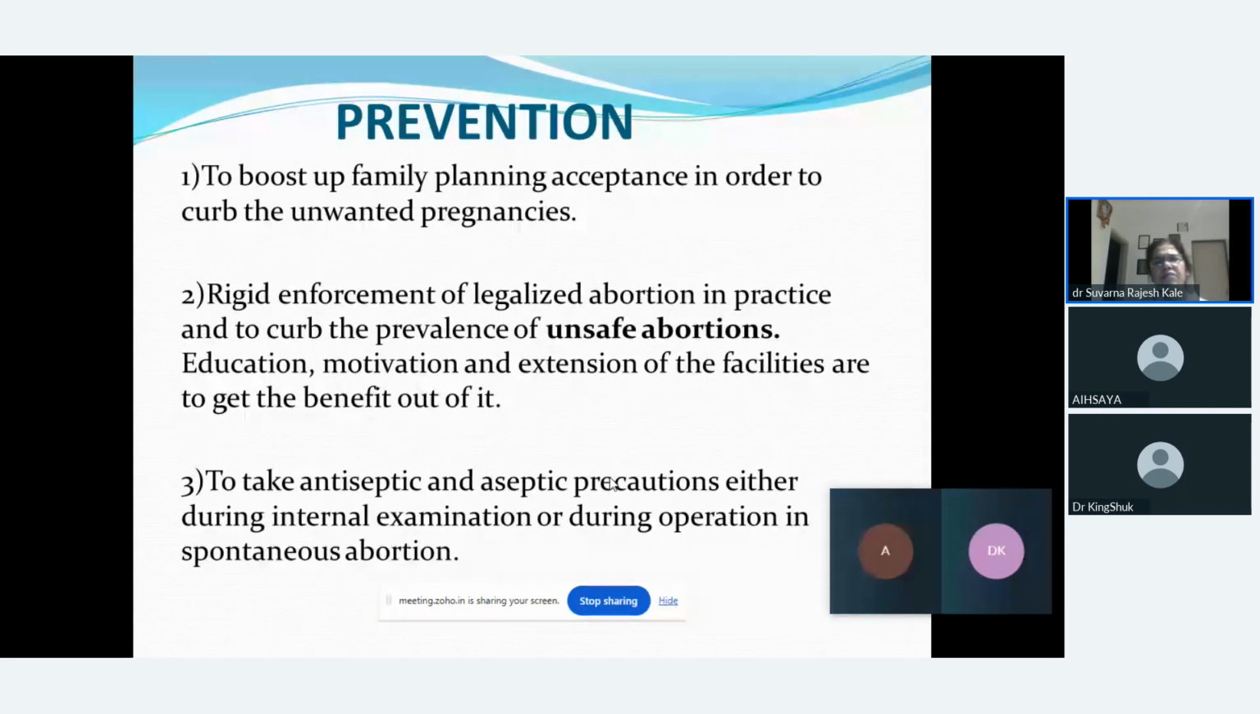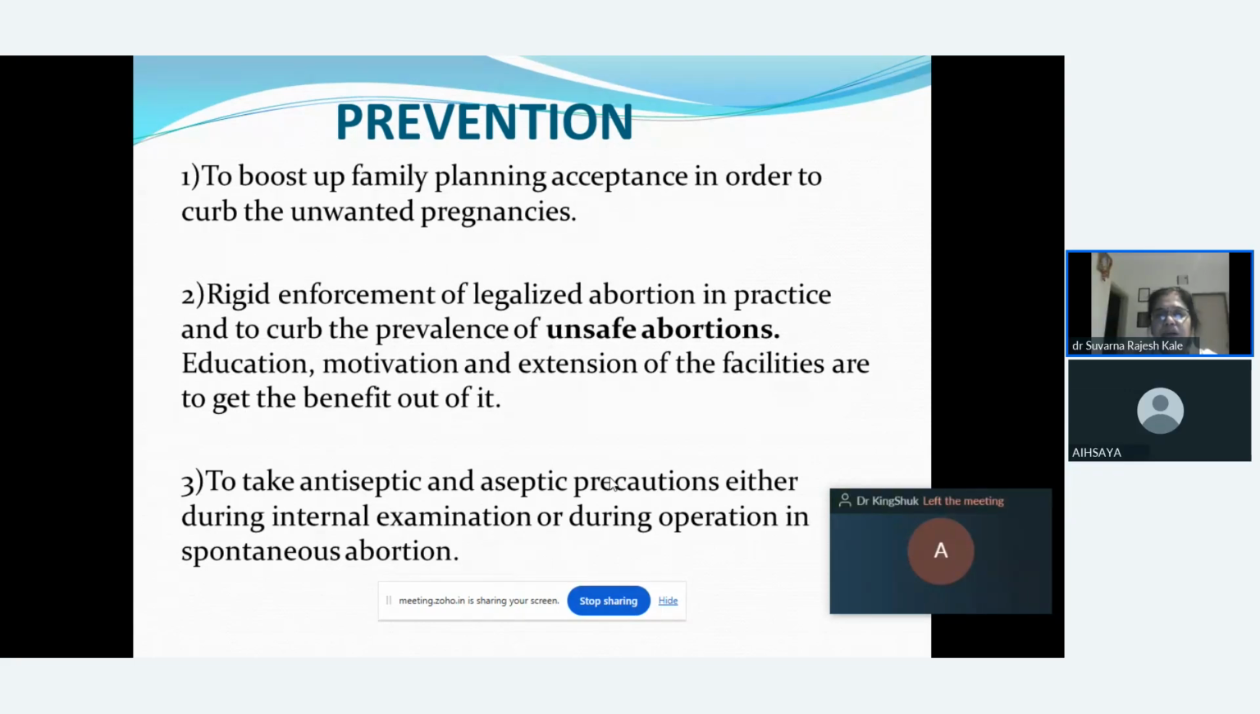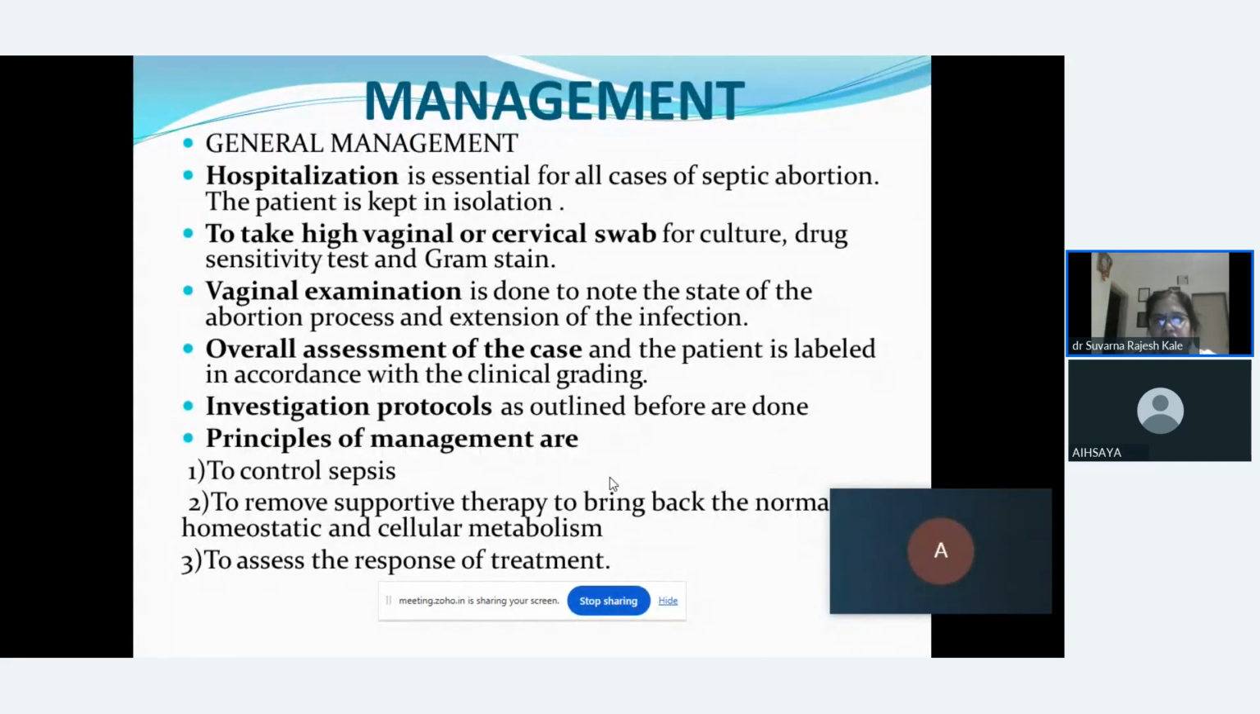What are the preventive measures? So we have to boost family planning acceptance in order to curb unwanted pregnancy, so that the female will not go through any D&C or D&E. There will be no chances of tubal blockage. And we have to enforce legal abortion practices so that abortion is not unsafe. Educate the female, motivate the female, and tell her what facilities are available so that she can get maximum benefit. And whenever we are doing any procedure, antiseptic or aseptic precautions should be taken so that the female will not undergo any type of infection.